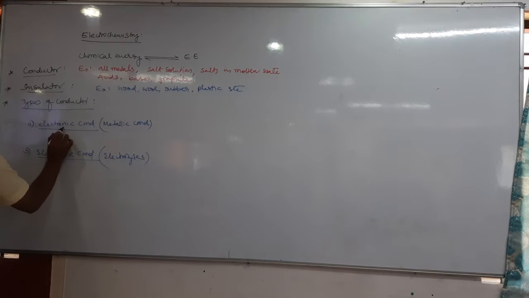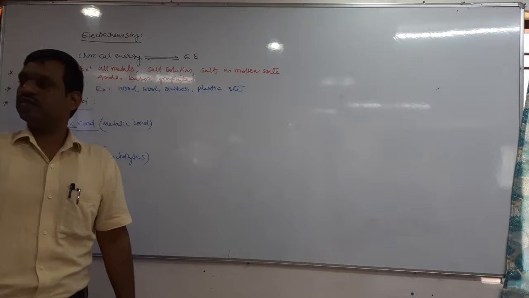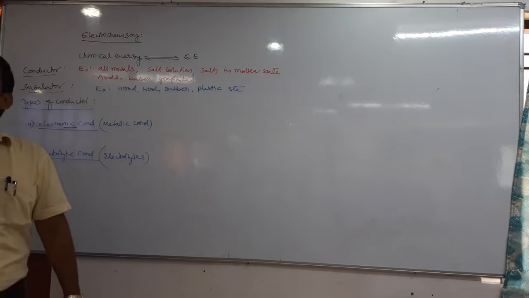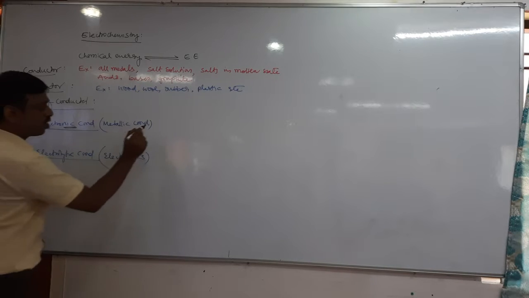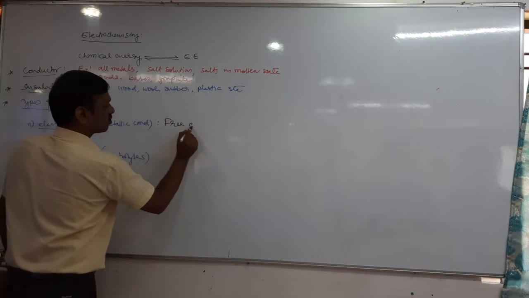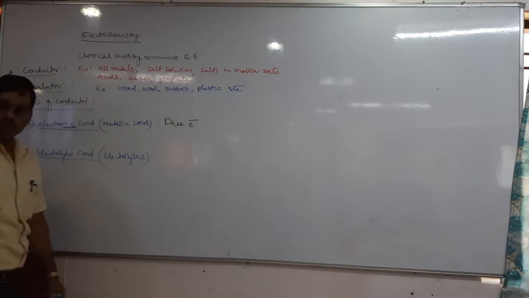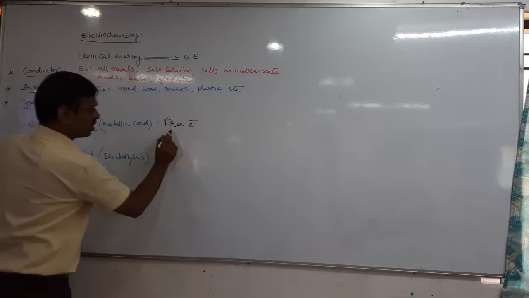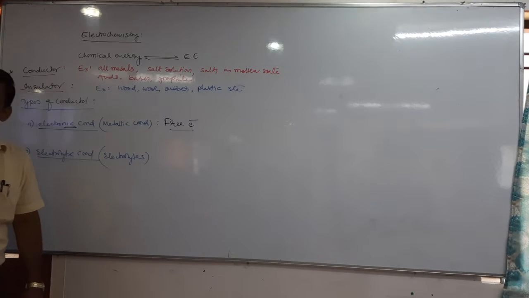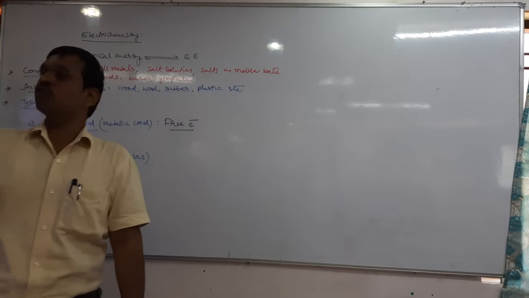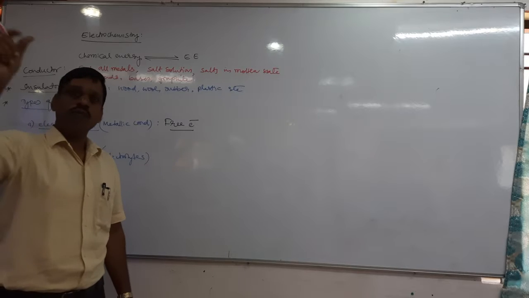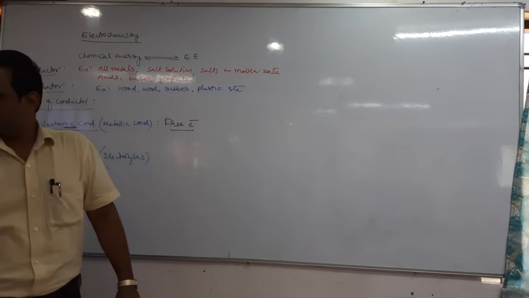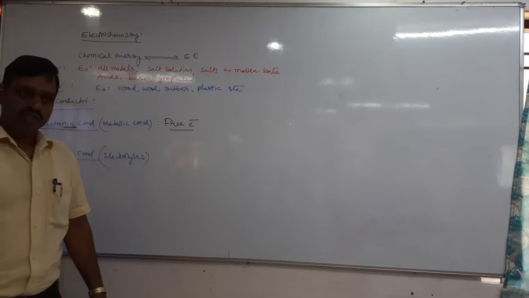The name electronic conductor itself gives the meaning: the substance which can conduct the electric current by the movement of free electrons. All electronic conductors conduct electric current by the movement of free electrons. Now, is it by the movement of free electrons with chemical change or without chemical change? For example, when current is passed through a copper wire, does the weight of the copper wire reduce or increase? Does the copper become silver?